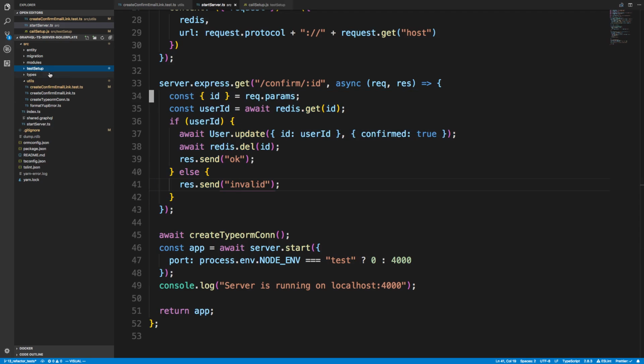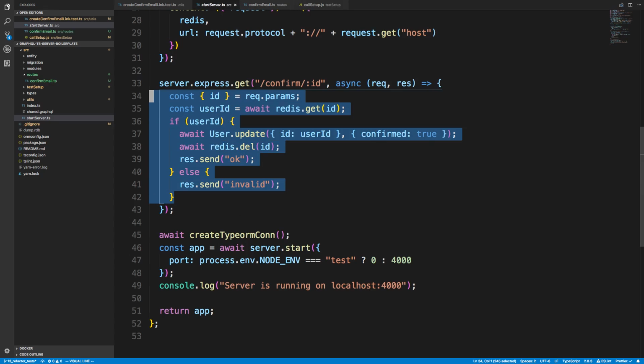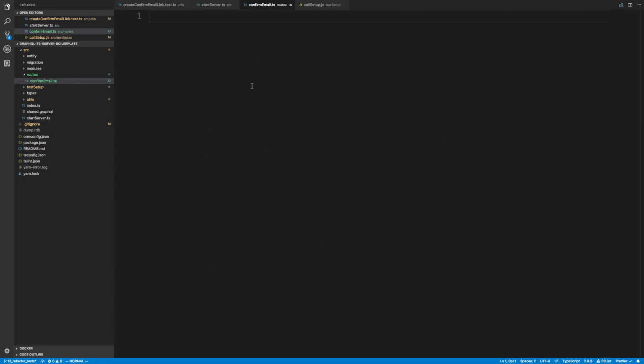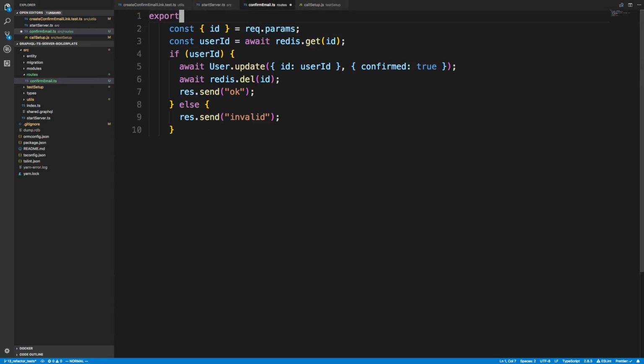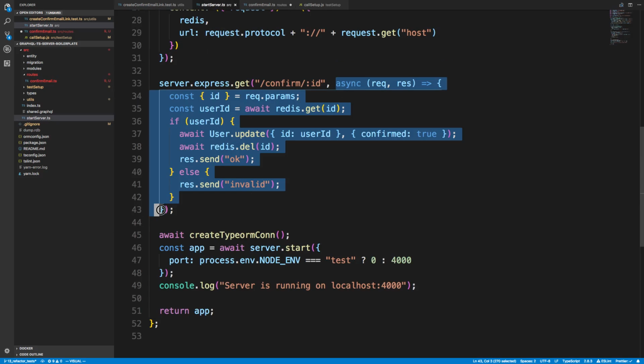So I'm going to create a new folder, which I'm going to call, I guess, routes. And inside routes, I'm just going to put all my REST endpoints. So this is one REST endpoint for confirm email, and I might have other ones for OAuth and other things that we do later. So I'm going to say confirmEmail.ts. And I'm just going to copy this, paste it over here, make it a function, and actually I should just copy this whole async part. There we go.